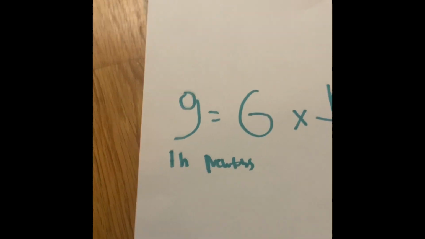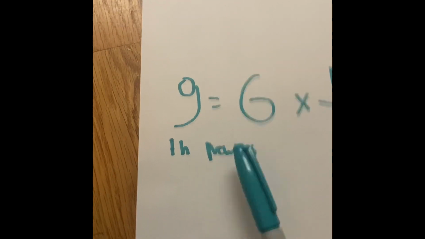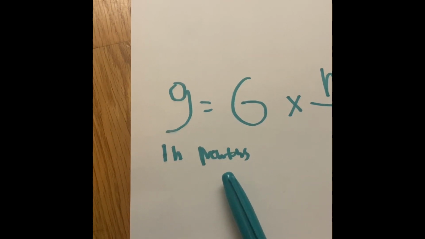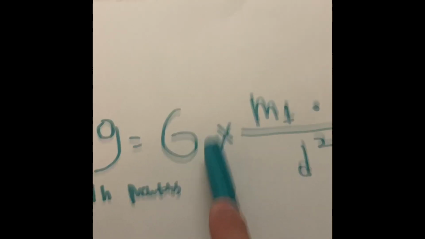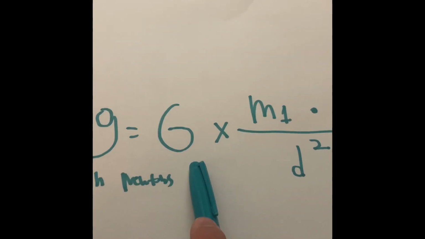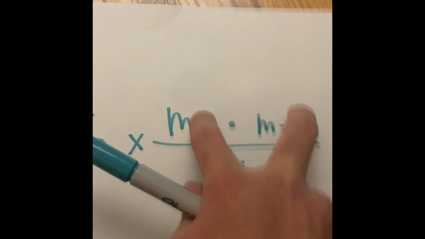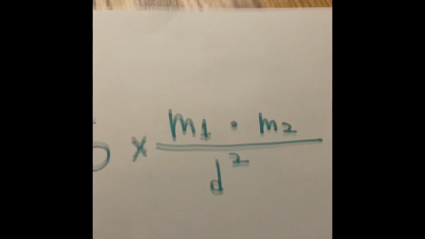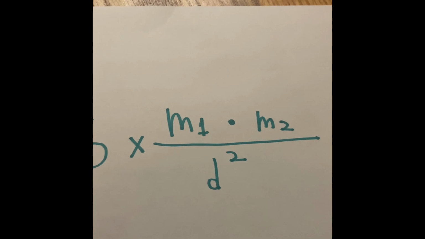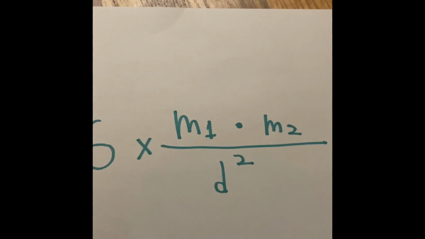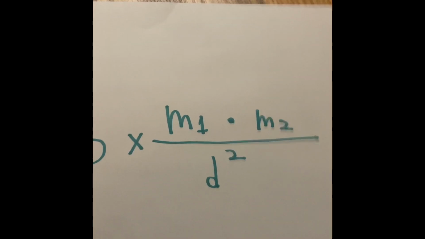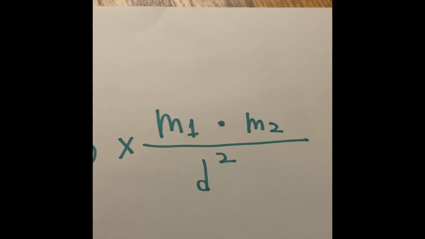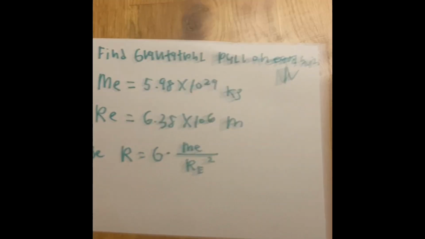So to find the gravitational pull on Earth in terms of newtons, you would use the universal law, multiply by two masses, divided by your distance squared. What we're going to do is not use the two masses. We're just going to use the mass of our planet Earth and use the radius of our planet instead of the distance. So here's what the stats are.